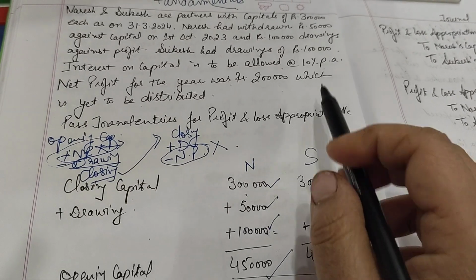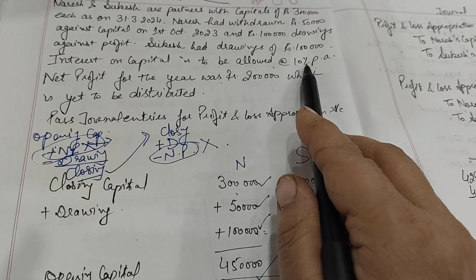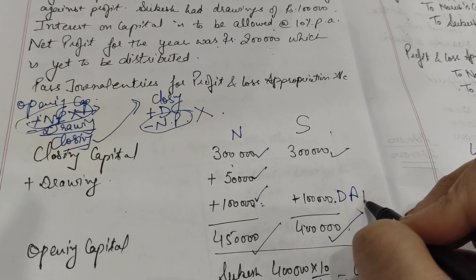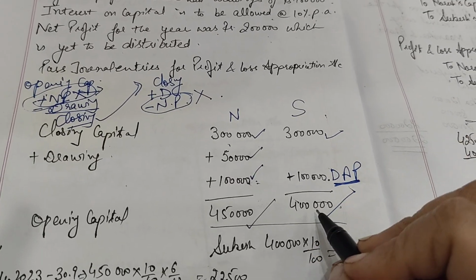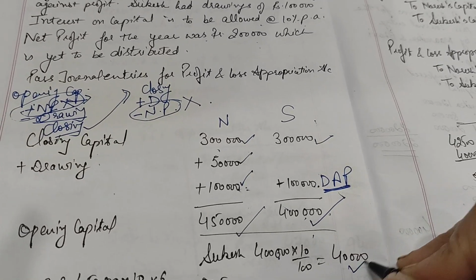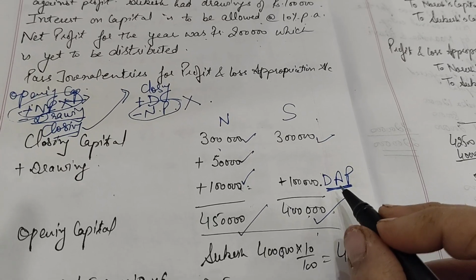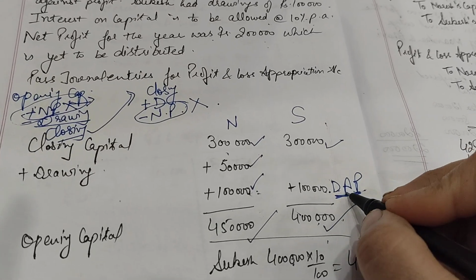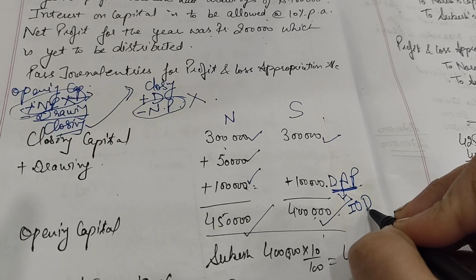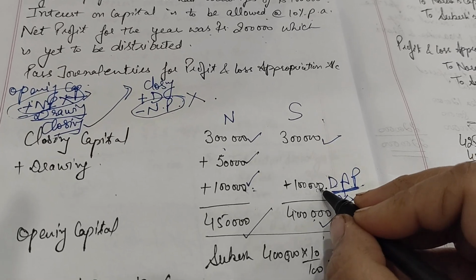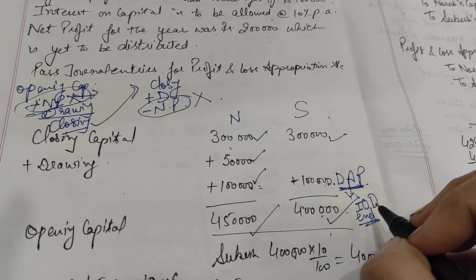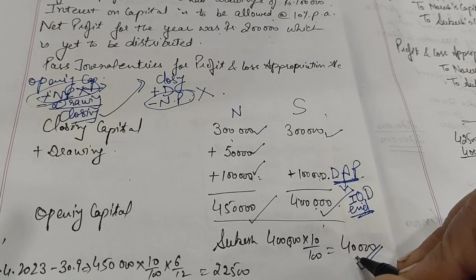Now, in this case, we have to provide interest at the rate of 10%. For Sukesh, who made only drawings against profit, his opening capital was 4 lakh. 4 lakh would be given interest at the rate of 10%. We got a value of 40,000. So, drawings against profit are the drawings on which we do the case of interest on drawings. Second important point is that these drawings are only at the end of the year, so we are not taking them for the consideration of your IOC.